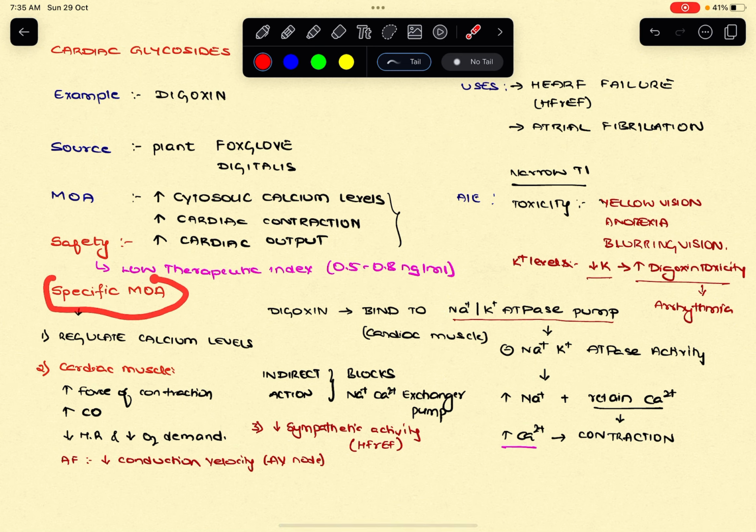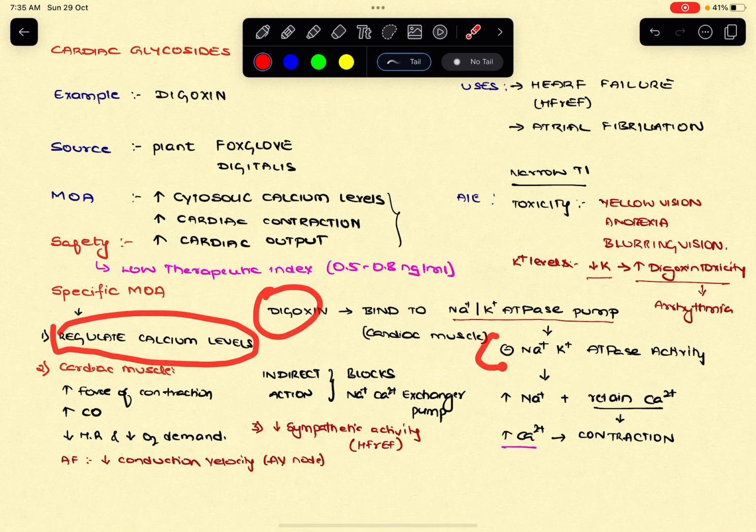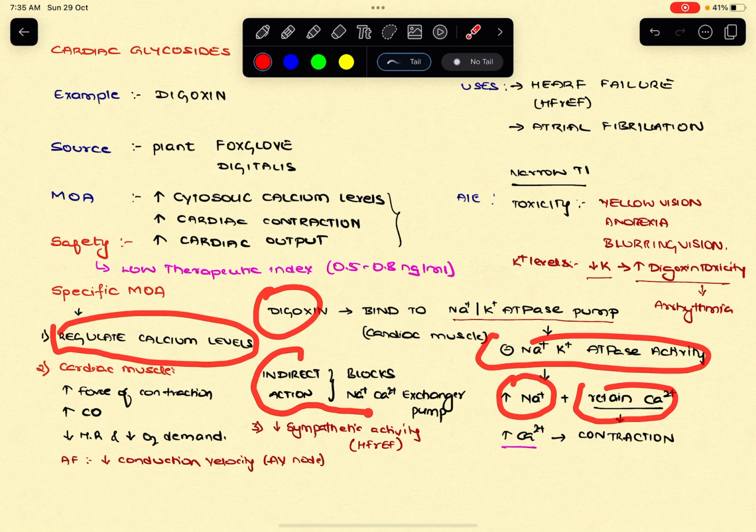So what is the specific mechanism behind the increase in cytosolic calcium? How does this drug regulate the calcium levels? Digoxin, by inhibiting the sodium potassium ATPase, increases the sodium levels inside the cell. Thereby it retains the calcium. How? It has an indirect action. It blocks the sodium calcium exchanger pump, thereby contributing to the increase in the calcium levels.